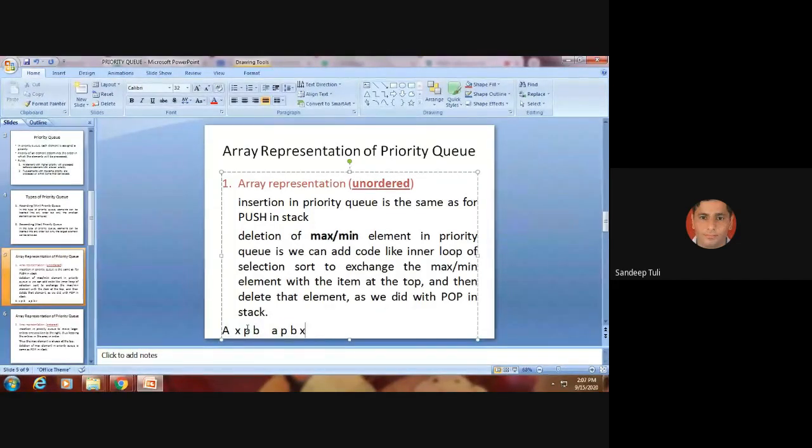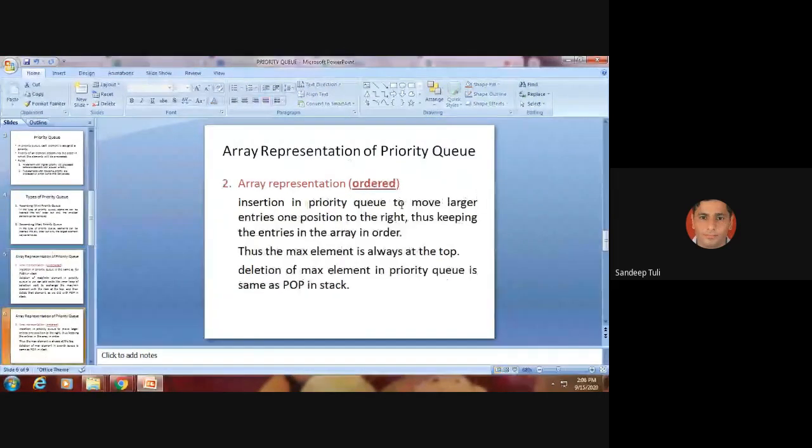और अब इसी का हम बोलेंगे मिनिमम हमें रिप्लेस करना है, तो मिनिमम एलिमेंट टॉप पर कौन सा आएगा? A. A यहाँ पर रिप्लेस होगा और लिस्ट कैसे बन जाएगी? X, P, B, A. Somehow A will be traversed through and will be replaced by the topmost element. So A will be now removed. This is how the unordered list can be maintained. Is it okay? Now come on to that ordered list.